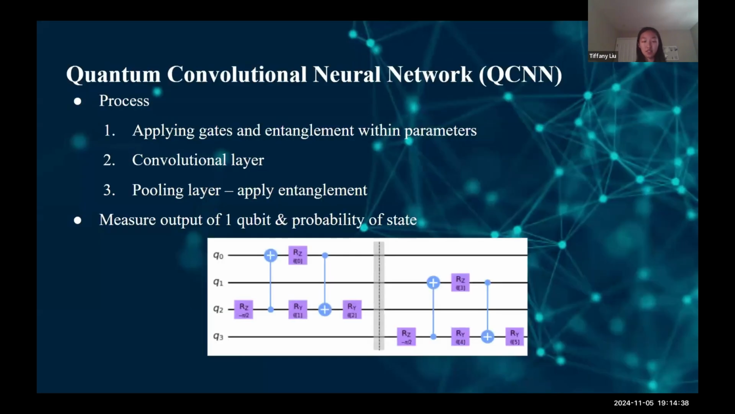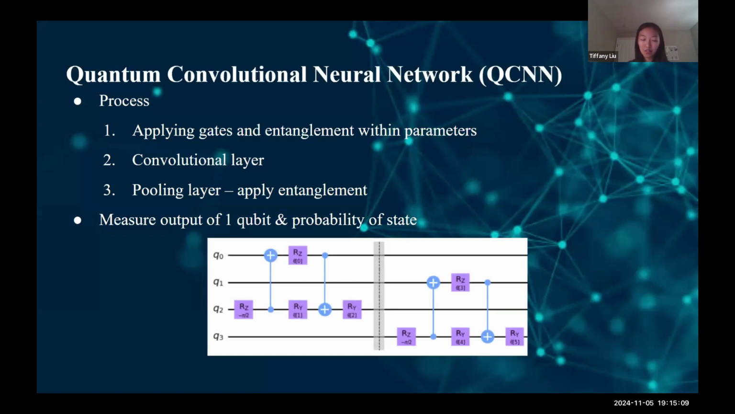So next is the processing step. Like the CNN's hidden convolutional and pooling layers, it's very similar, but it applies gates and entanglements with specific parameters. The convolutional layer would involve the same feature extractions that a classical CNN has, and then the pooling layer would reduce the dimensionality of the quantum circuit while keeping the same data. To do this, we'll encode the information from one qubit to the other qubit, and then once we do that, we can disregard the original qubit for the rest of the process.